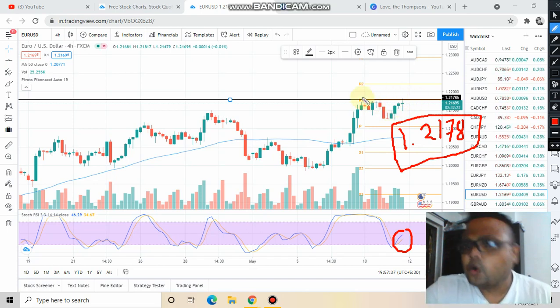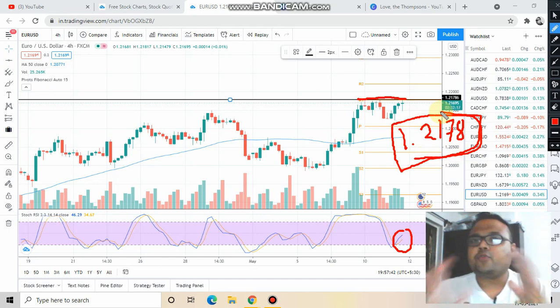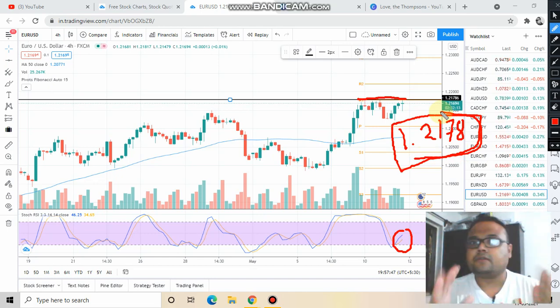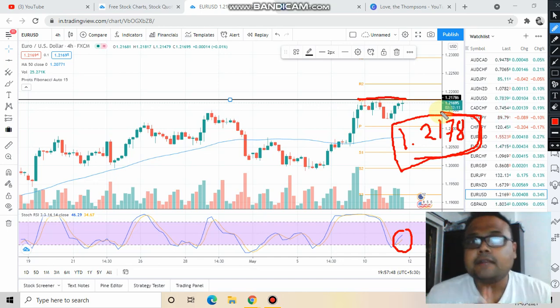Once the market crosses this level, the 1.2178 level, wait for 3 to 4 hours and just try to read the market psychology. Just try to observe the price. Reading and understanding the market psychology is very important.